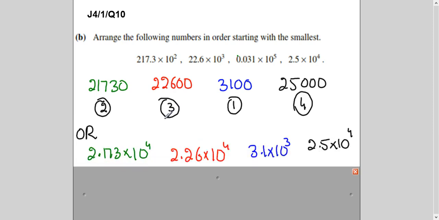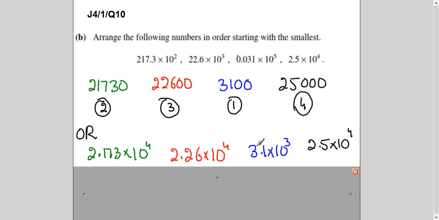So what is the other way around? The second way is that you change all of them to the same standard form. For example, 2.173 into 10 power 4. I have changed all of them to standard form. Standard form means before the decimal, you should have only one digit, right? If you do not know how to change to standard form, I have made a video on it, and I will put a link of it in the description, so you can click and go into the detail of it.